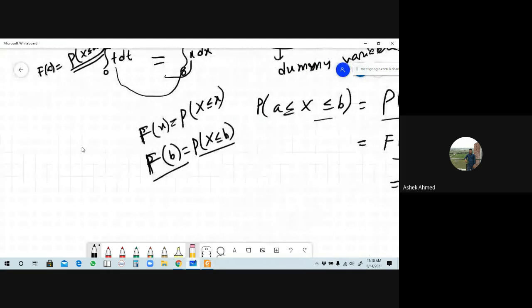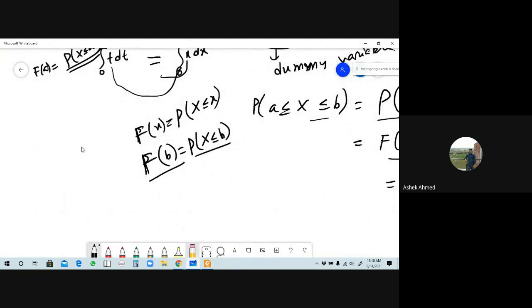From the CDF we know that the value of capital F of x is the probability of capital X less than or equal to small x, which is the integral from minus infinity to x of f of t dt. If you want the value of capital F of b, that is the probability of capital X less than or equal to b, the integral from minus infinity to the upper limit b of f of t dt.